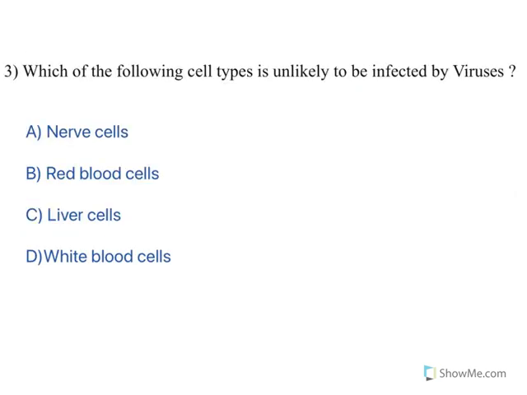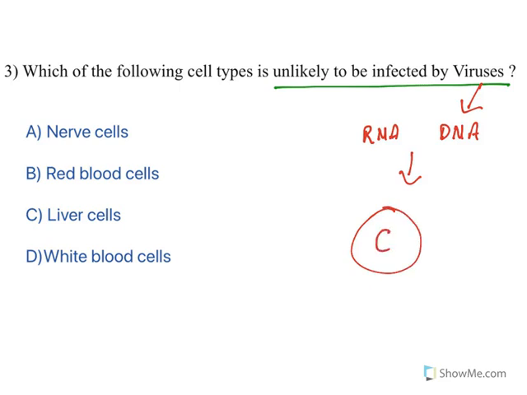Moving to the next one. Now, which of the following cell types is unlikely to be infected by viruses? This is a very concept oriented question. Let us understand how viruses infect. There are RNA viruses and DNA viruses. Once the virus gets inside the cell it gets into the nucleus. In the nucleus, using host DNA, it starts replicating. This is what a virus does. So what it requires is the host DNA in the nucleus.